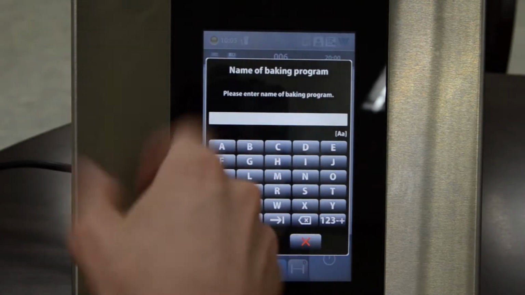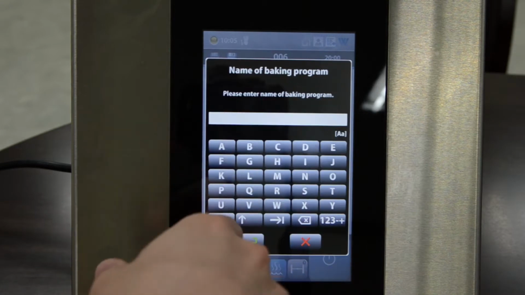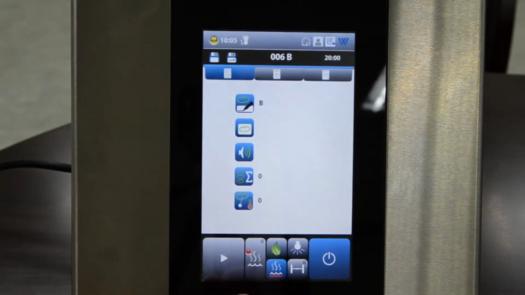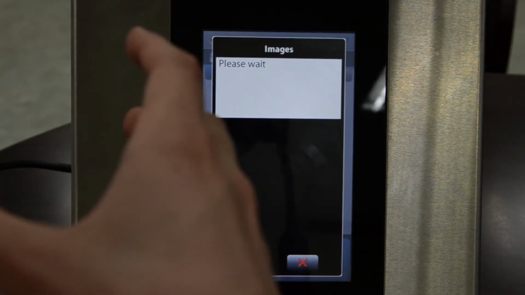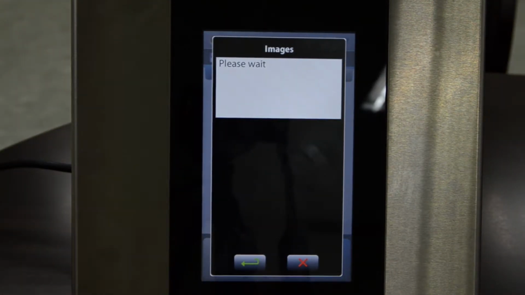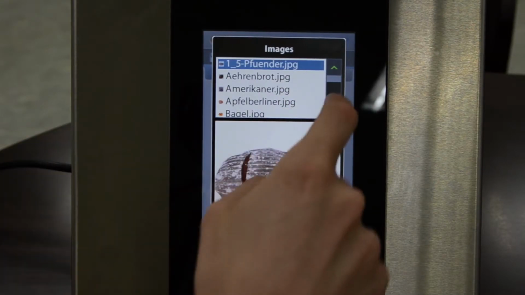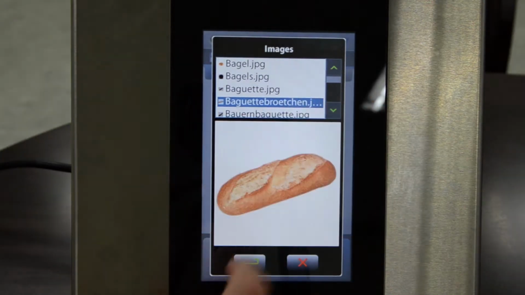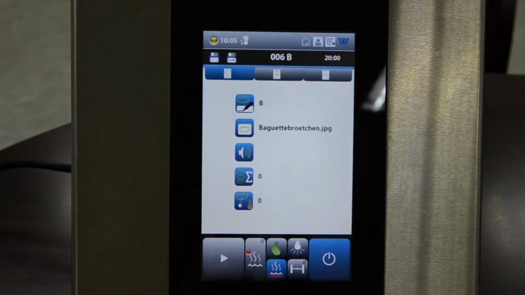First thing you're going to do is you check what name you want to give the baking program, in this case B for baguette. I'll just take B. The next thing is you choose the picture you want. For example, you can also put your own pictures into this program, but in this case, as I use baguette, I'll just use the ones we have already in the system, which would be the baguette here.